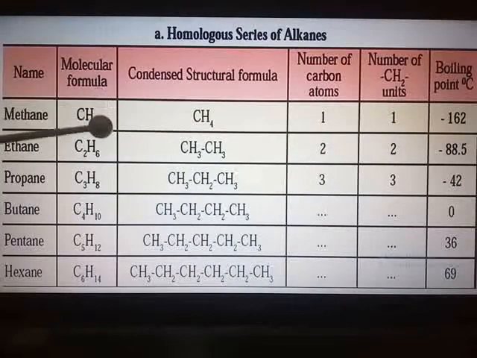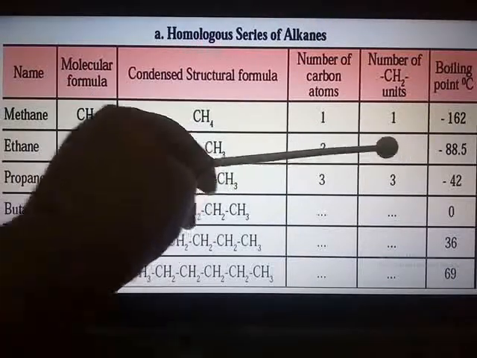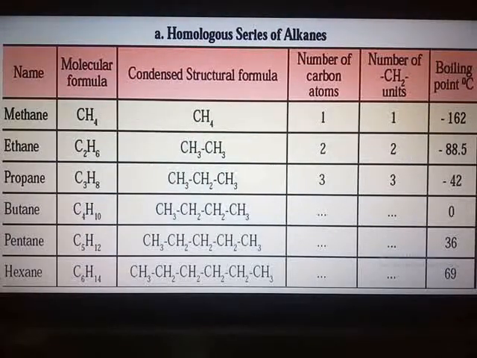When you go to the next member of the alkane family, it is C2H6 because CnH2n+2. So here you can see that 1 C and 2 H are increasing; here it is only CH4. So the number of methylene units is 2.